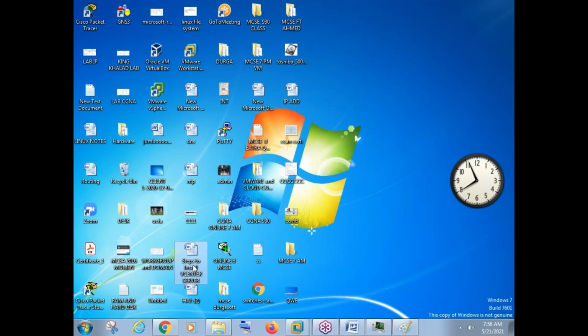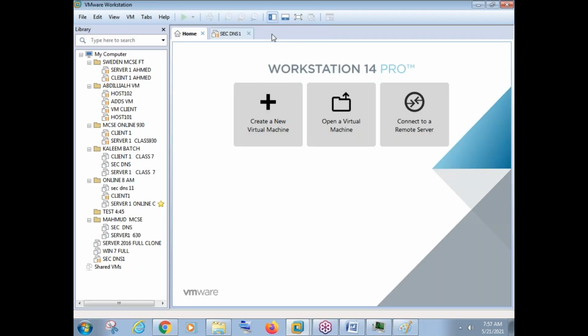You're using your operating system. You just need an operating system. And to run an operating system, you can take a physical machine or a virtual machine. So this VMware Workstation software is designed to run multiple virtual machines on a single piece of hardware. You can take your laptop and install multiple virtual machines. But there are some conditions that should be fulfilled.